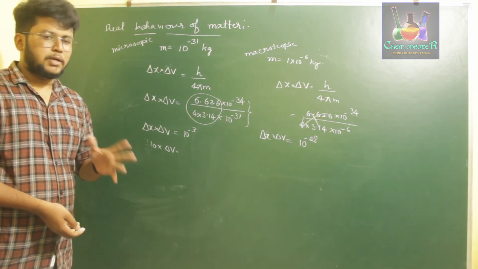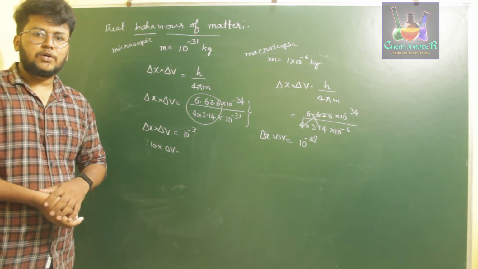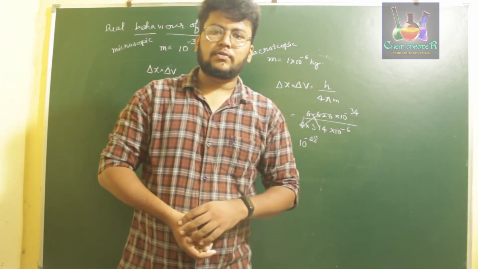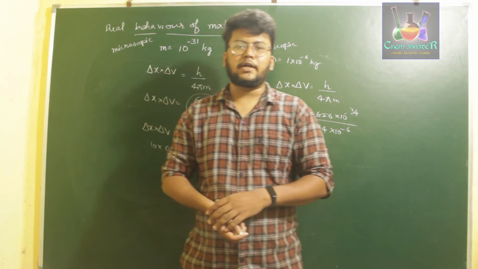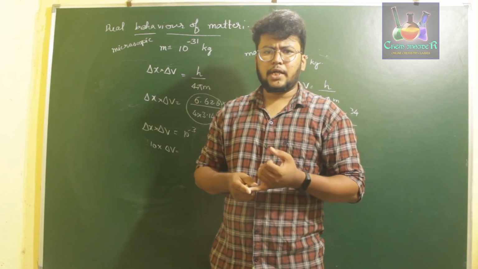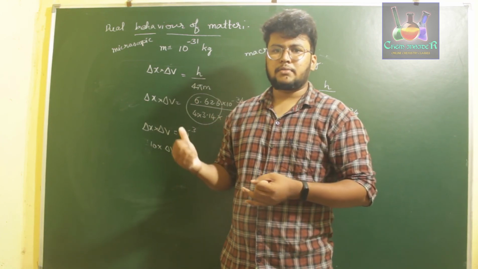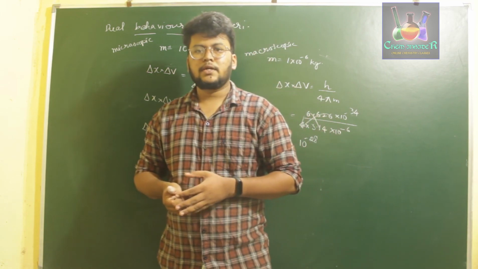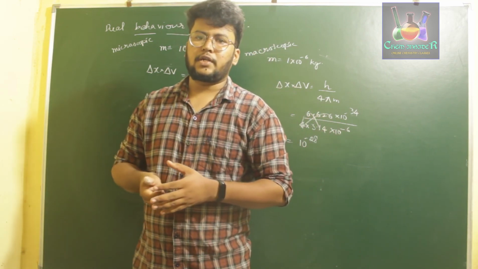electron simultaneously. Okay, so this is all about the two important concepts which relate Bohr's model with the quantum model, which are the dual behavior of matter and Heisenberg's uncertainty principle. I hope you have understood these two concepts. These two are very important in order to understand our quantum model.